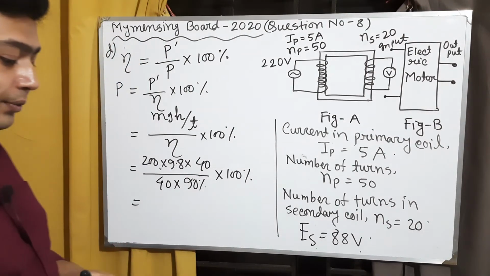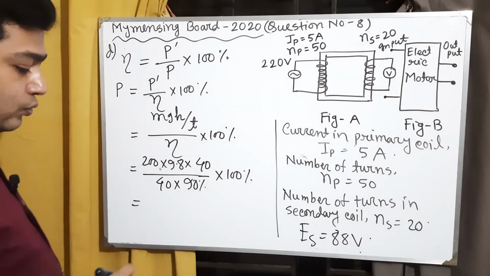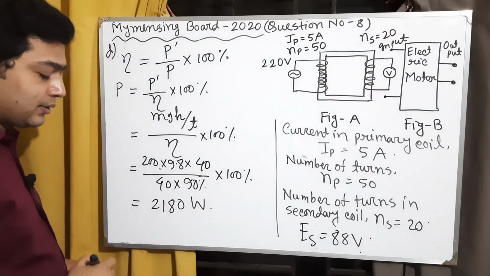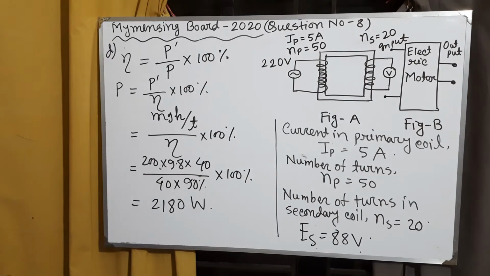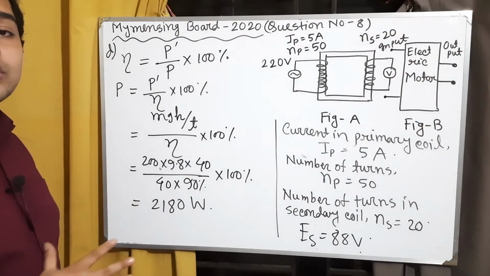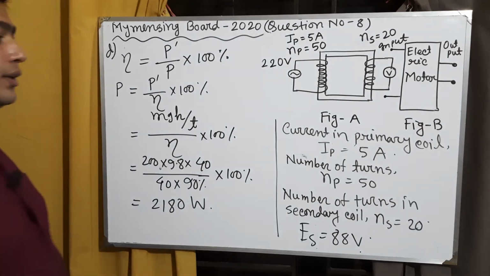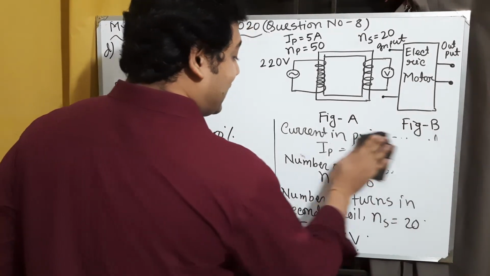Calculating this, we get 2180 watt. So this is our total input power.